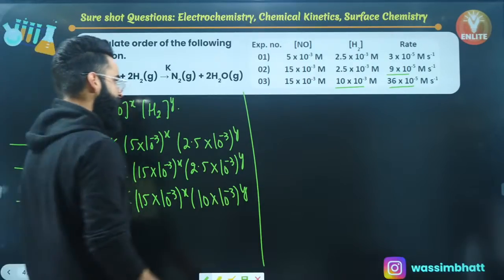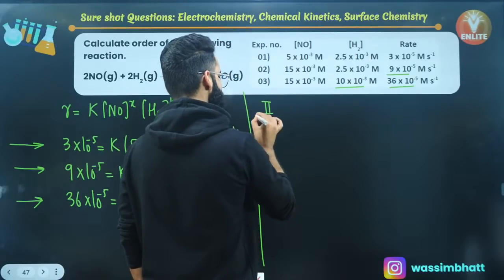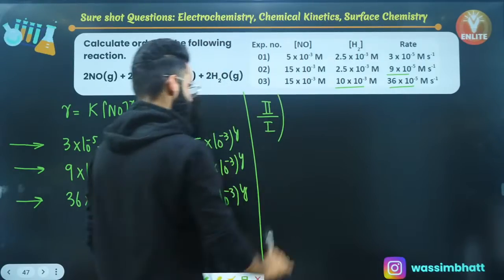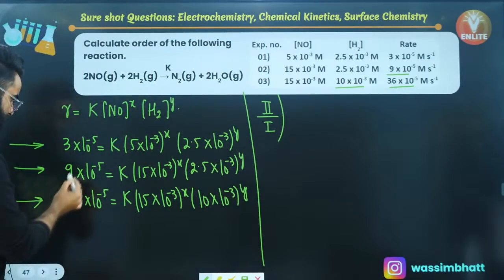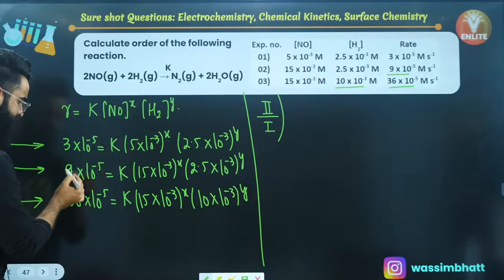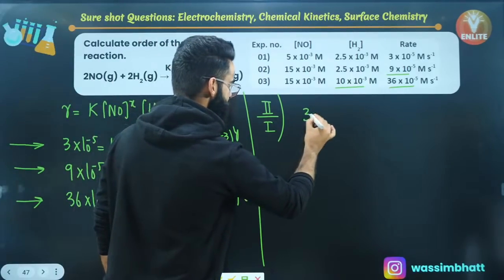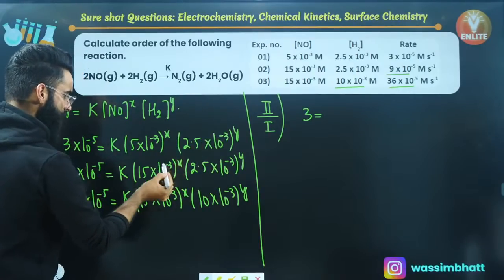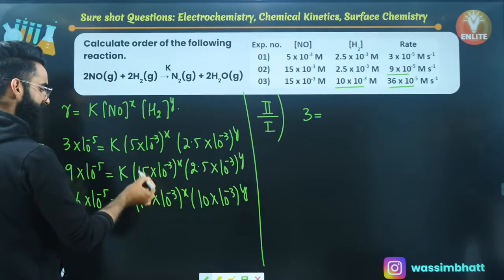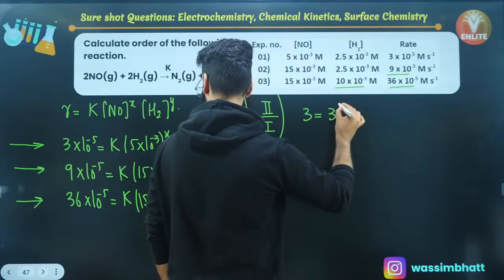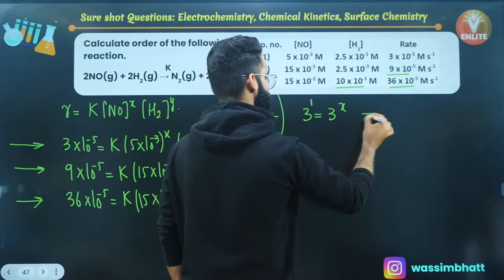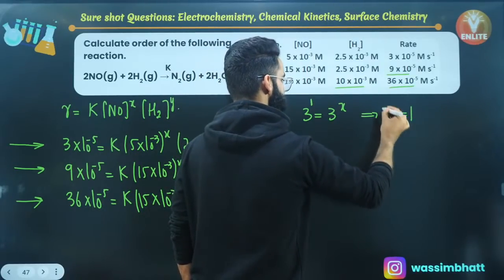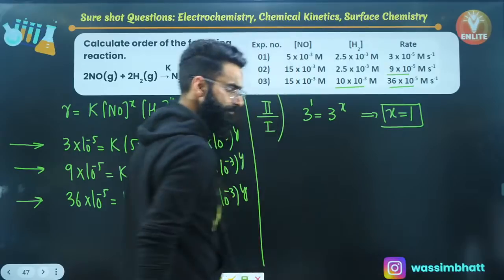So what you'll be doing, I would want you guys to divide the first 2 equations, second by first. When you divide second with first, on the left hand side, this term gets cancelled. 9 by 3 comes out to be 3 on the left hand side. On the right hand side, this whole term got cancelled out, and 15 divided by 5 is 3. So it comes out to be 3 raised to the power x. When is this equation possible? This is only possible when the value of x comes out to be 1. So you got the value of x.